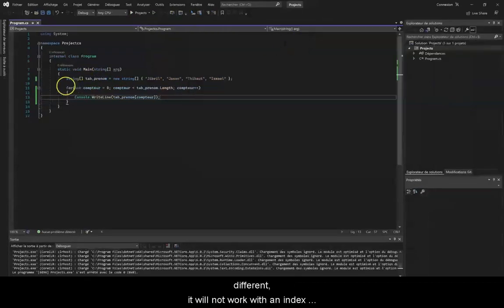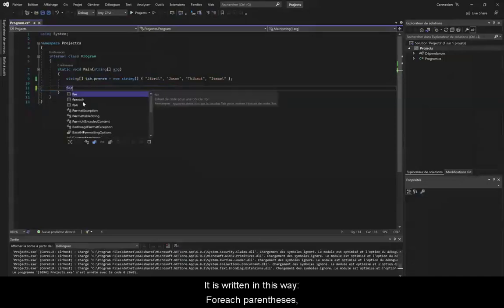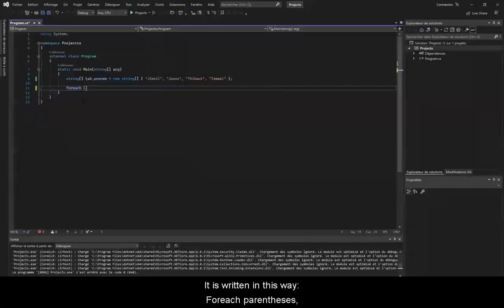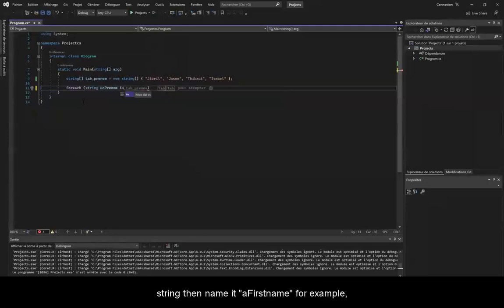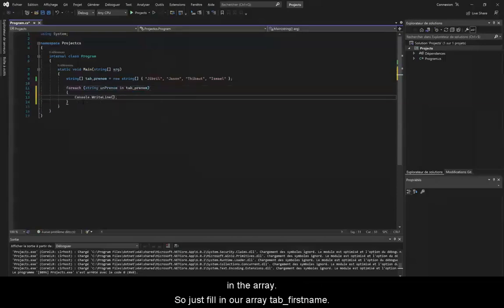It will not work with an index system in the same way as the for loop and the while loop. It is written in this way: foreach, parentheses, then we create the same type of variable. We want to return our first names, so we put a string and name it firstName, for example, followed by "in", which means in what we want to loop, and here it is in the array. So just fill in our array tab_firstName.